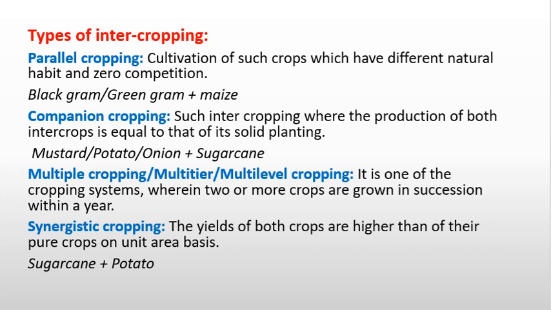Types of intercropping: parallel cropping, cultivation of such crops which have different natural habit and zero competition. Companion cropping, where the production of both intercrops is equal to that of their solid planting. Multiple cropping, one of the cropping systems wherein two or more crops are grown in succession within a year. Synergistic cropping, where the yield of both crops is higher than that of their pure crop on the unit area basis.